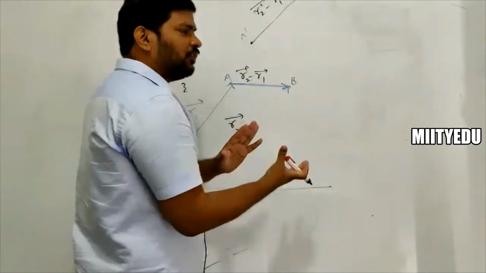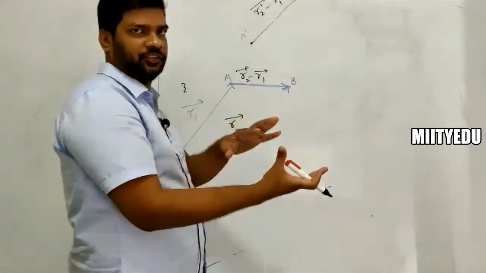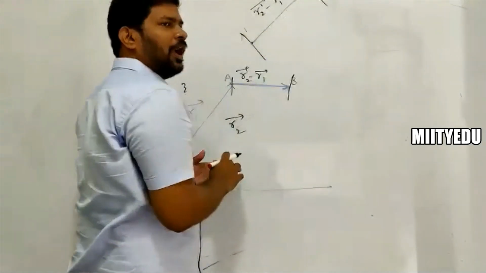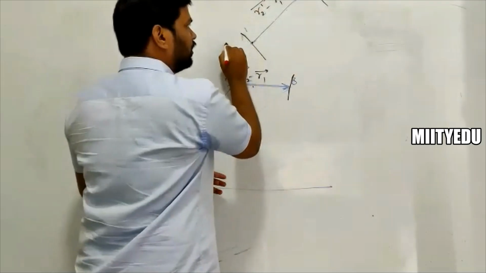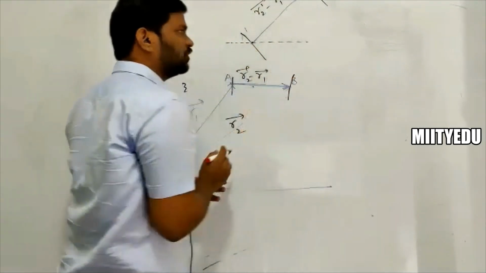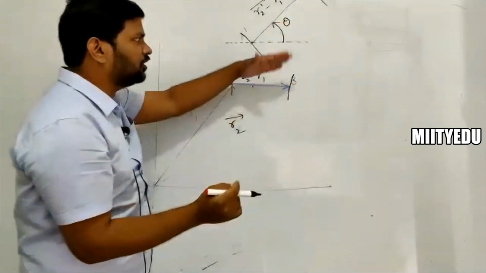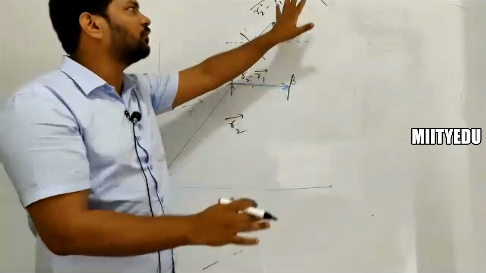The change in a vector can be understood in terms of magnitude as well as direction. There is a magnitude change, no doubt, we can see the length change, and also there is a directional change. With respect to this one, if you replicate this as the reference here, then you can take it as an angular change. So there is a direction change and also a magnitude change. Both happened for the vector.